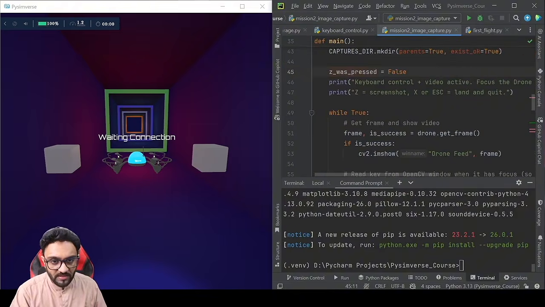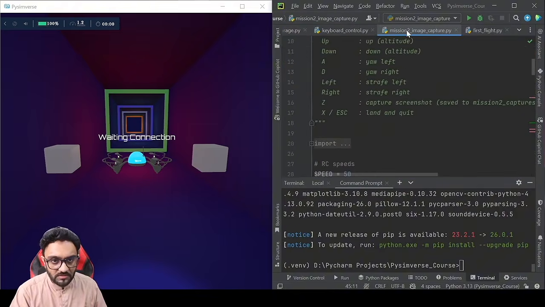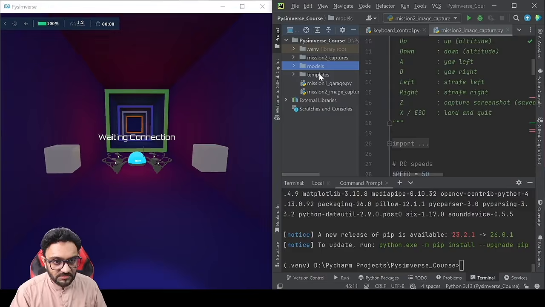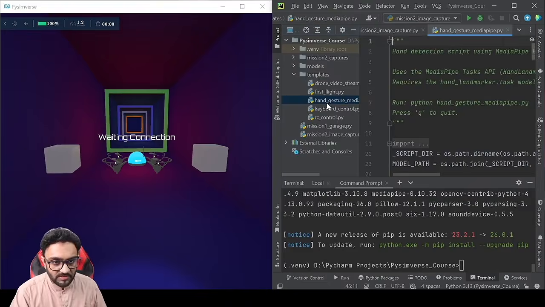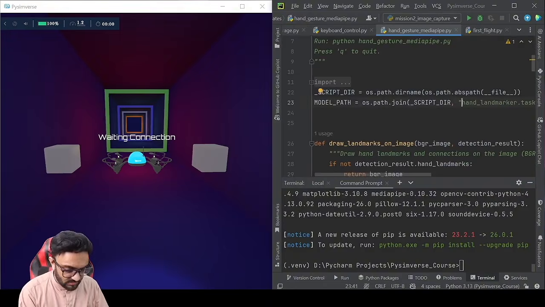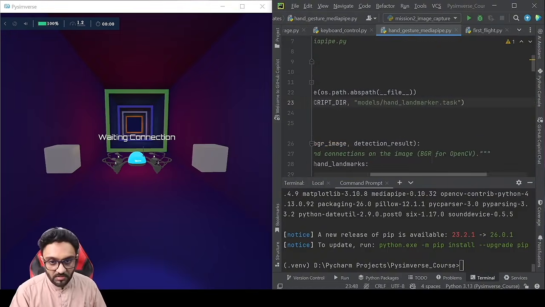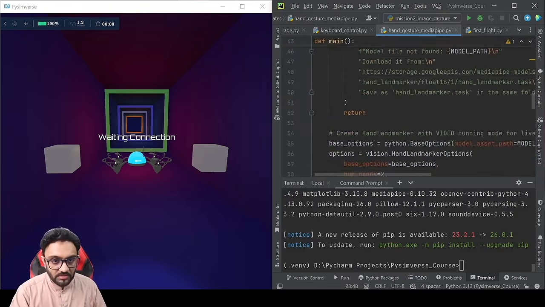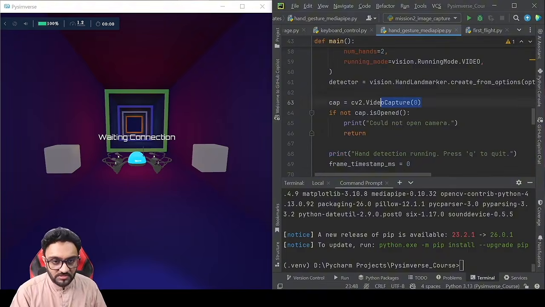So wherever they have given the reference, let's open that first. Where is our template for hand gesture? Wherever they have given reference, we will give in this. So we will write here models/hand landmark, and there you go. So let's run this. It is using video capture 0.